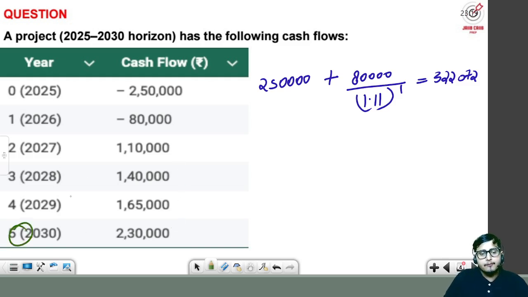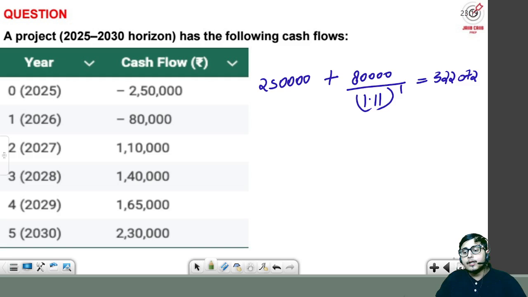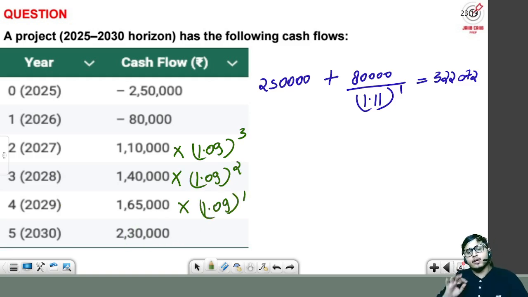Now sir and ma'am, what will be the future values, because terminal value is the future values of all the cash flows at year 5. So this 1,10,000 at the end of year 2, we have to take to year 5. So 1 2 3, it will have 3 jumps. Here the reinvestment rate is 9%. So it will grow at 9% 3 times, that means multiply by 1.09 raised to power 3. This one we have to grow 2 times, that means multiply by 1.09 raised to power 2. This one we have to grow 1 time, that means into 1.09 raised to power 1. And this will remain 2,30,000, because it is already at year 5.